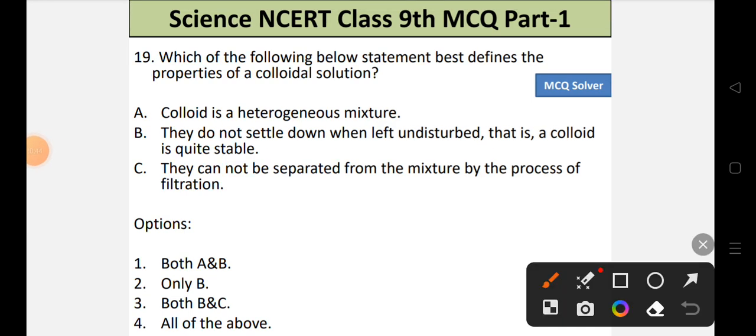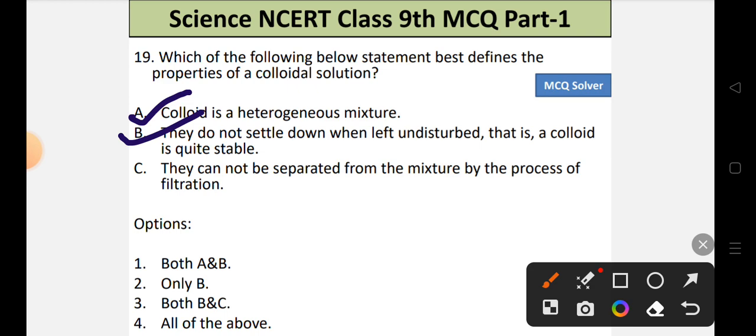Statement A is totally correct, that colloid is a heterogeneous mixture. Also, they do not settle down when left undisturbed and they remain quite stable, so B is also a correct statement. Also, they cannot be separated from the mixture by filtration.